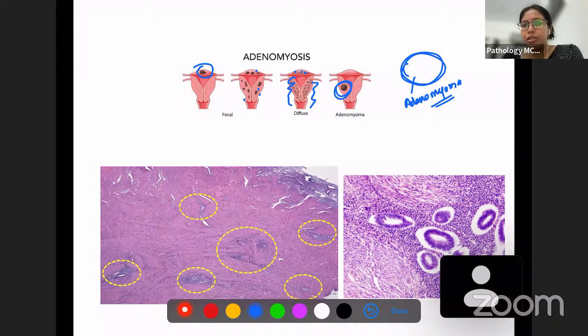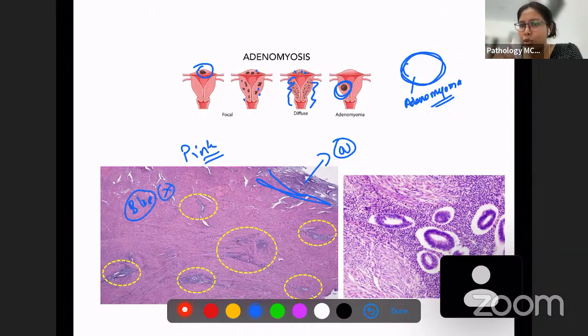You can see the picture here. This is the normal endometrium. This is where the endometrium should be. It is there. But here only smooth muscle should be there, which should be pink. But you can see here there are some blue structures which should not be present normally.